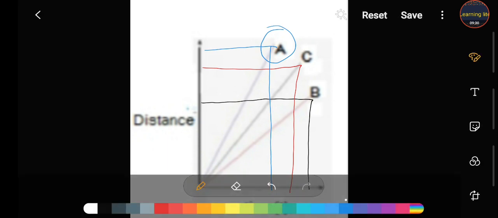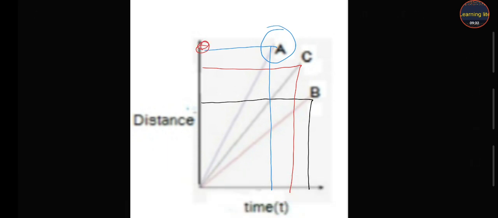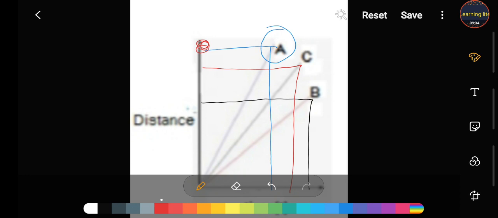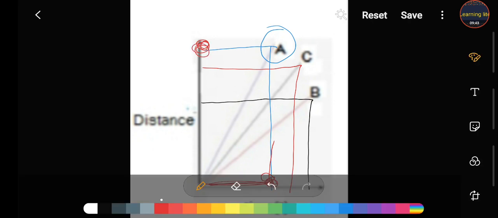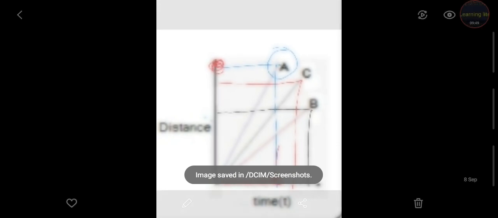Why A? Because A covers the maximum distance in the minimum time. This is the minimum time taken by A to cover the maximum distance. So the answer of the fourth question is A. Car A travels faster than B and C. Got it? Let's go back to our worksheet, student.